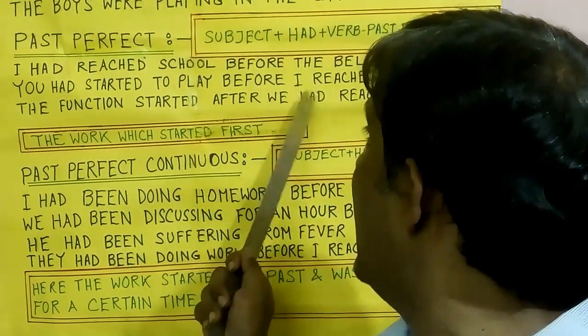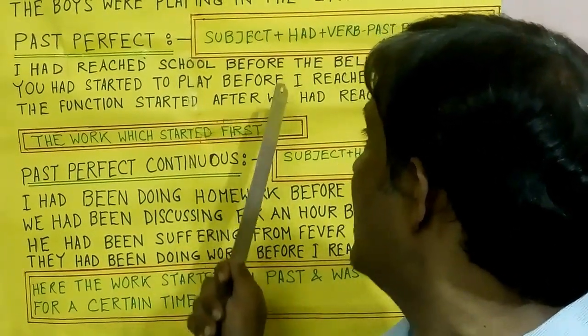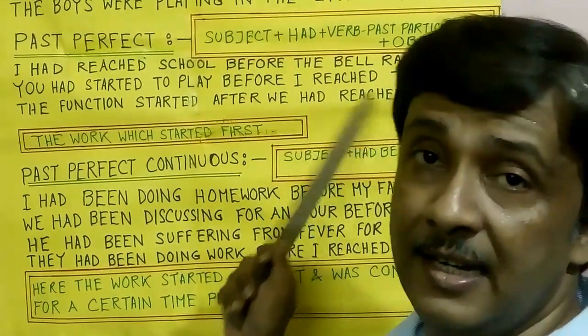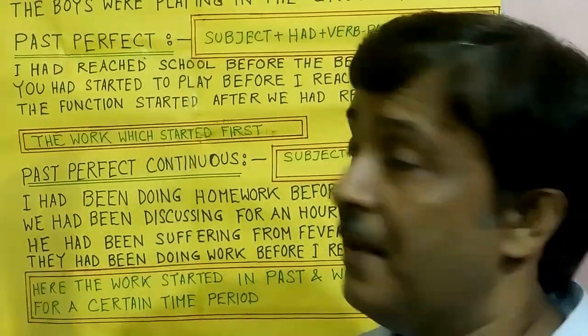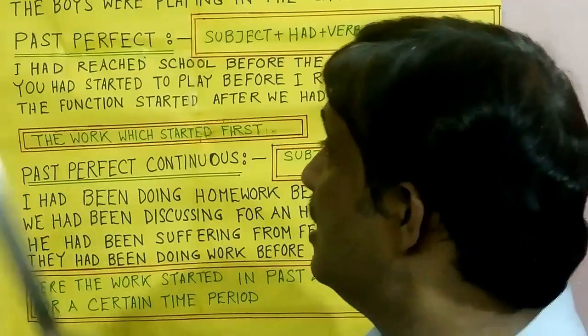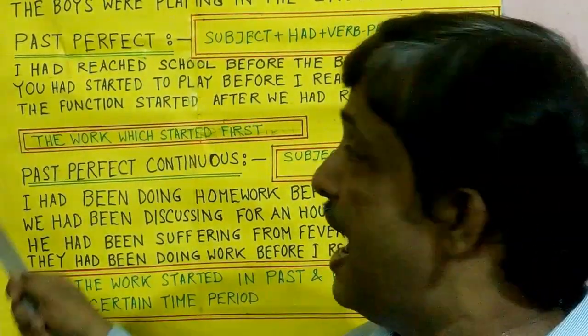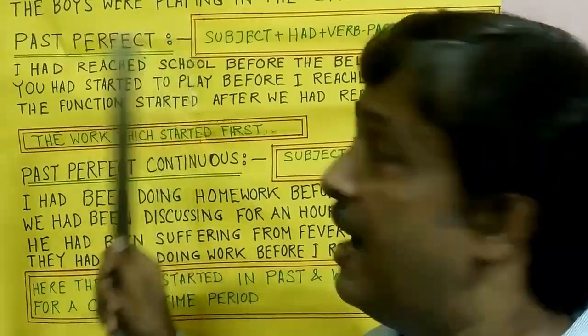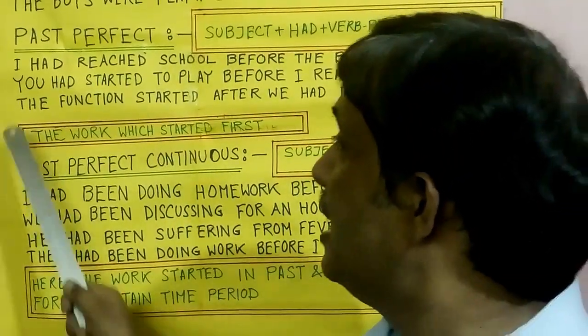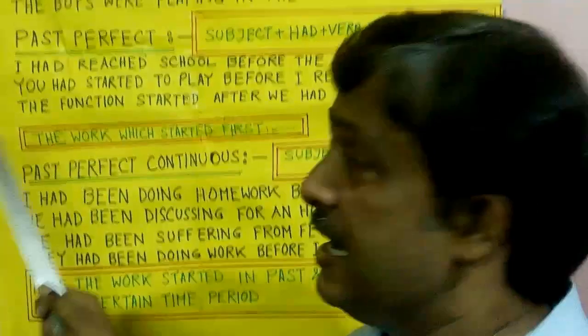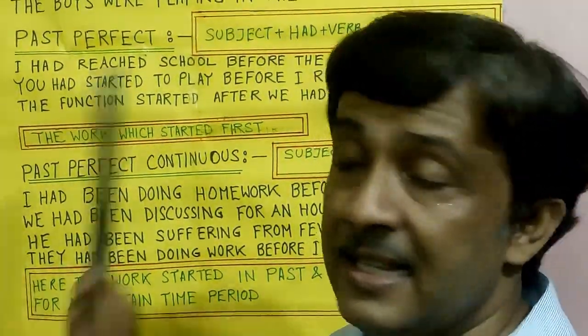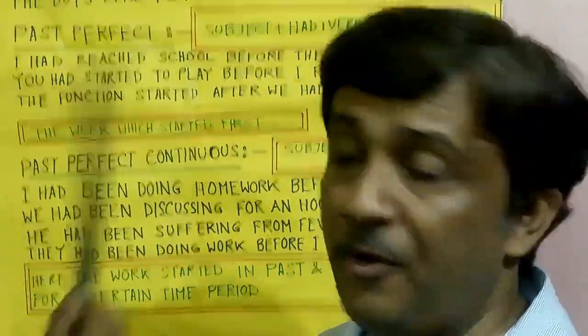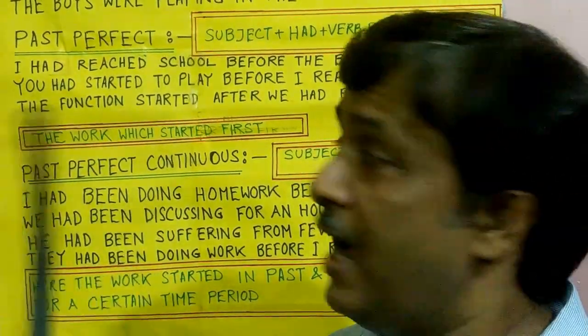That is, we had reached. Here we is the subject, had is added, and reached is the past participle form of the verb reach, followed by the object. Now, I had reached school: I is the subject, had is added, reached is the past participle form of the verb reach, and school is the object. You had started to play: you is the subject, had is added, started is the past participle form of the verb start, and to play is the object.